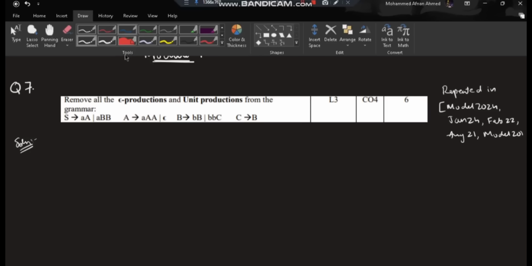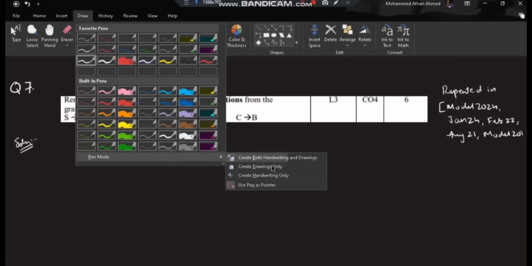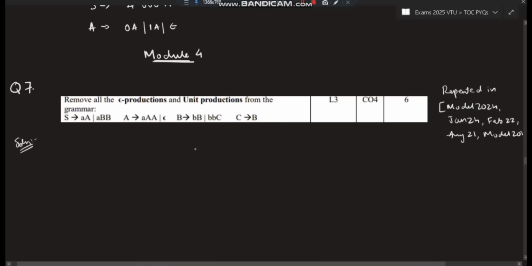So let's start with this question. What is the first rule? The first rule is that whatever grammar they have given, you have to write that grammar again here. Leave some space and write, because changes are to be made.